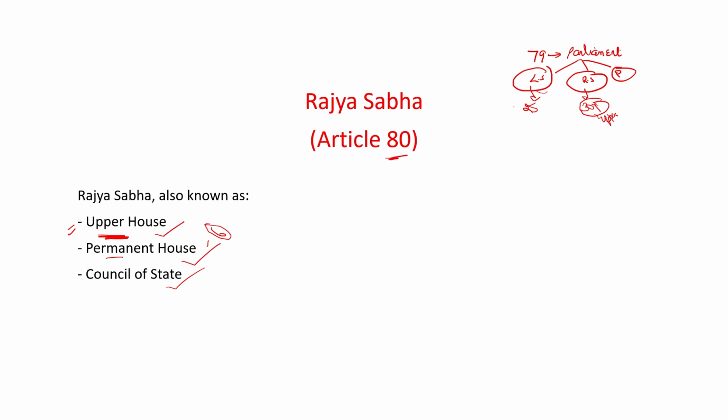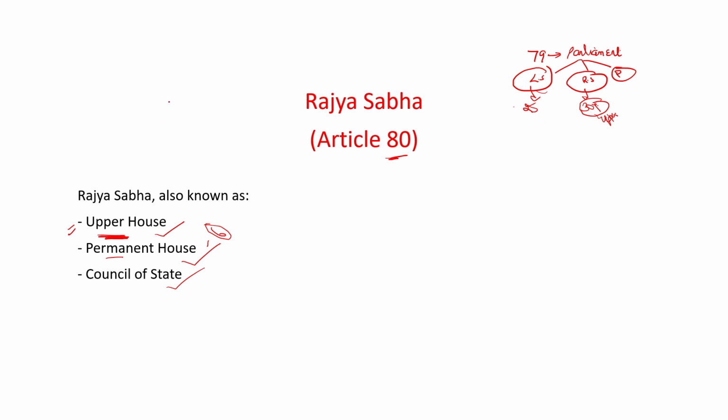Lok Sabha is known as the House of the People, but why is Rajya Sabha known as the Council of State? As we all know, in India there is a quasi-federal structure.